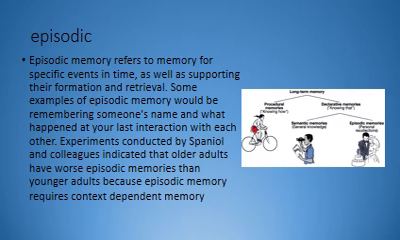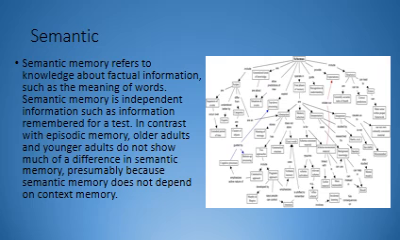Some examples of episodic memory would be remembering someone's name and what happened at your last interaction with each other. Experiments conducted by Spenuel and colleagues indicated that older adults have worse episodic memories than younger adults because episodic memory requires context-dependent memory. Semantic. Semantic memory refers to knowledge about factual information, such as the meaning of words.